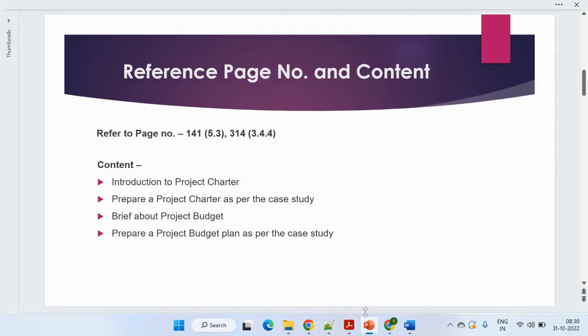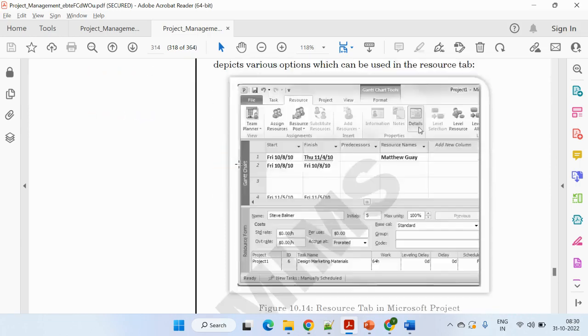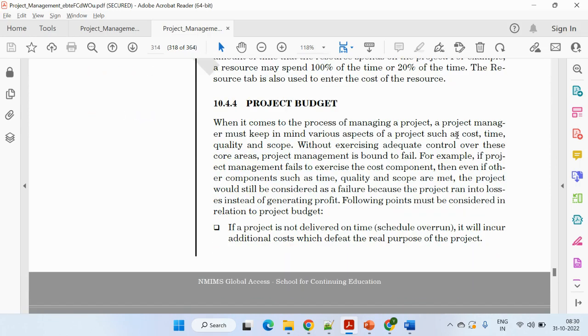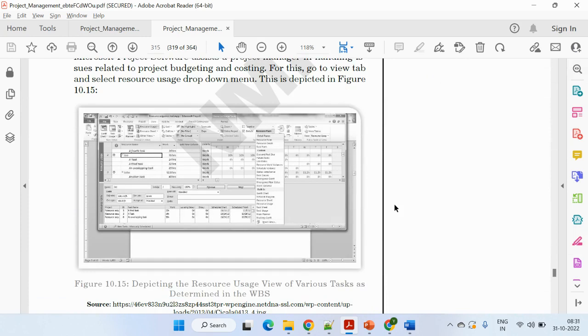Now, going to the second part, the project budget. Quickly going to page number 314. Project budget means the overall project bifurcated into parts. If you're organizing a dinner party, what's the food expense, table, chair, decoration, any event you are organizing. So the budget is split into different parts, and you can mention it in a simple Excel format, wherein you just need to mention different tasks and give the weightage.